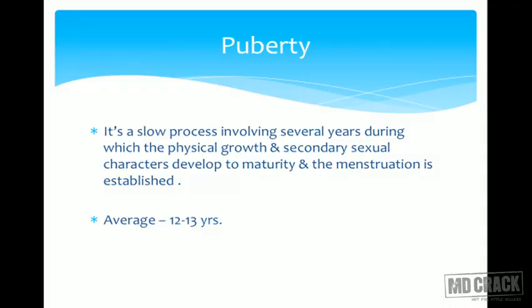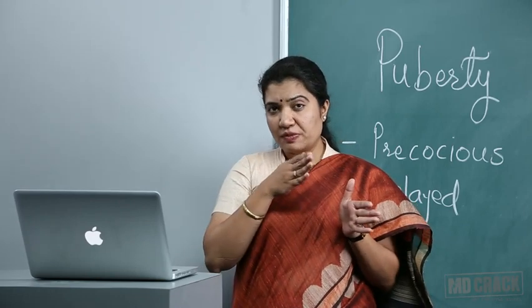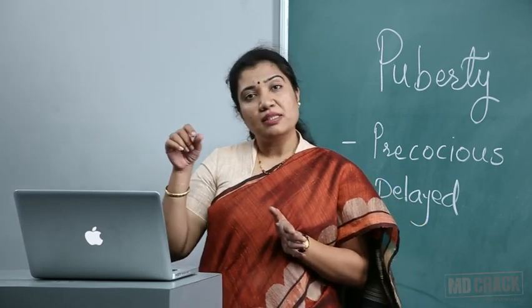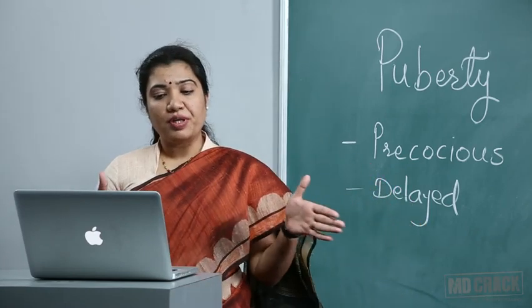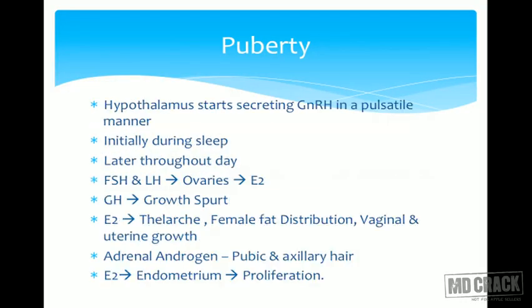Puberty is a slow process involving several years, during which the physical growth and secondary sexual characteristics develop to maturity and menstruation is established. So it's a period which starts with physical growth, that is the growth spurt, and gradually there is formation of secondary sexual characteristics, and then at the end there is menarche in females, and that's the end point of puberty. Average age is 12 to 13 years.